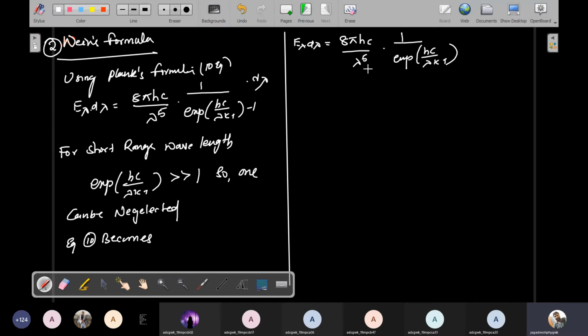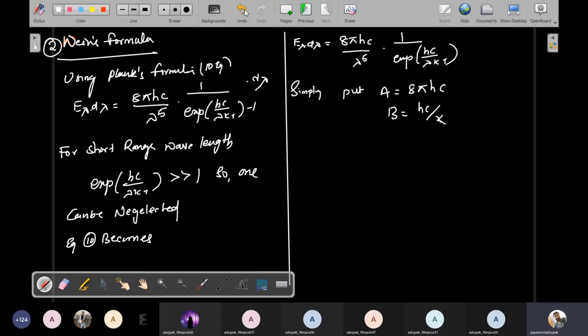Finally I introduce some notations, because I want to change this equation further. Put capital A equal to 8 pi hc and capital B equal to hc by k.